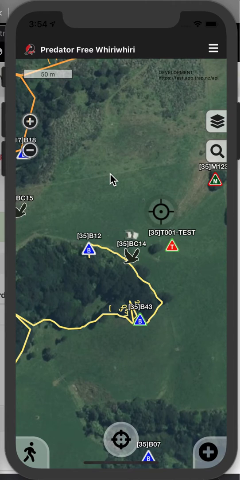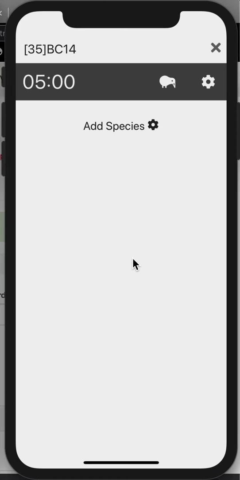Bird count locations are simply another type of monitoring station. To add a new bird count, click on the bird count icon. The first time you enter a bird count, the species list will be empty. Tap the Add Species button to populate the list.